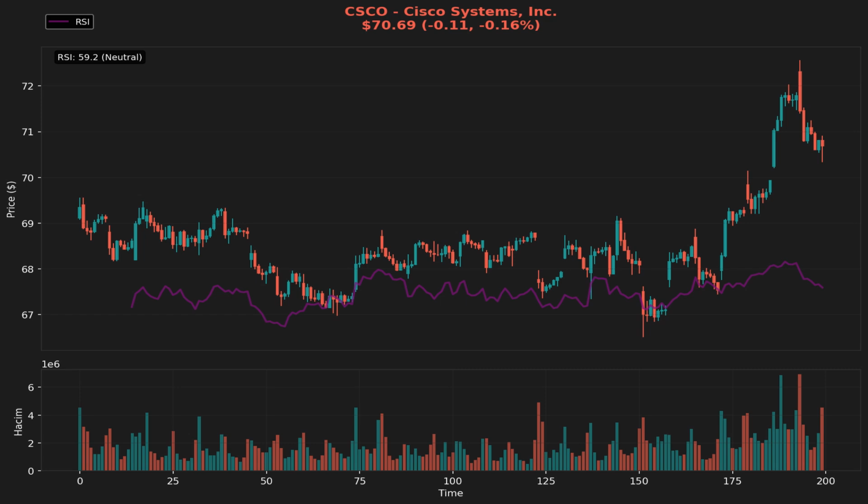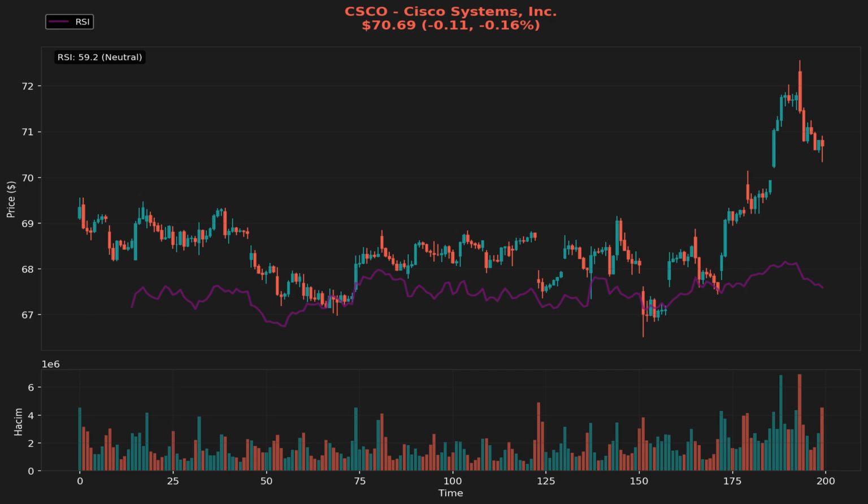However, the daily change of 0.11 or 0.16% alongside the high volume indicates that sellers may be more aggressive at this moment, and this selling pressure could be influencing the overall price action.